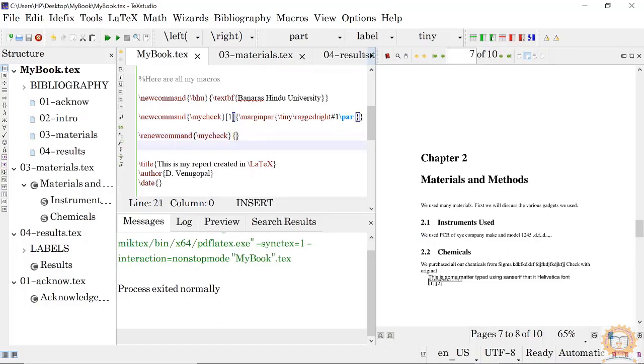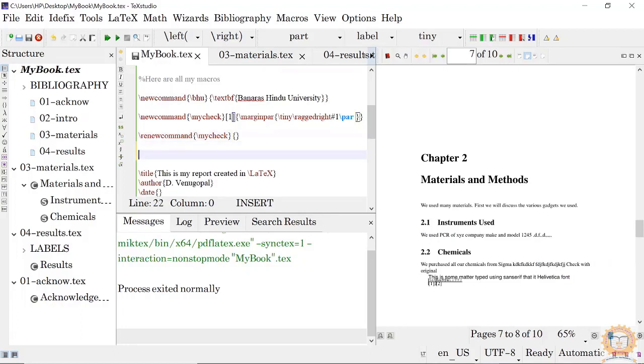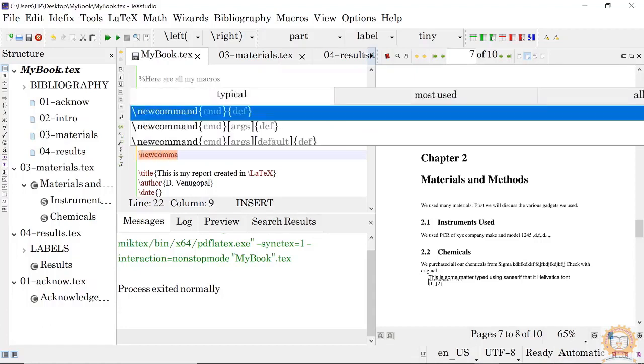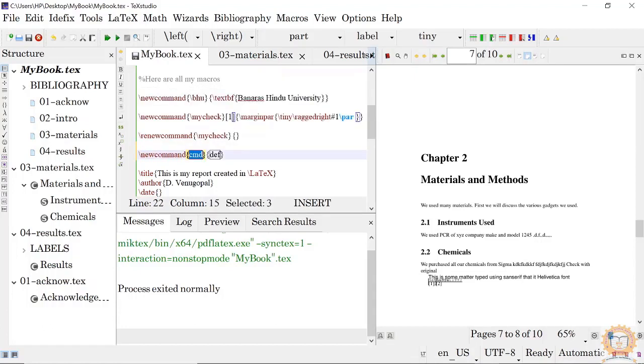Like this, you can do other things also. You don't want to write all these things several times. So I am creating another new command. Okay. I am calling it check ref. Okay.